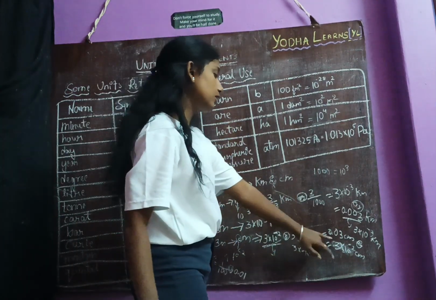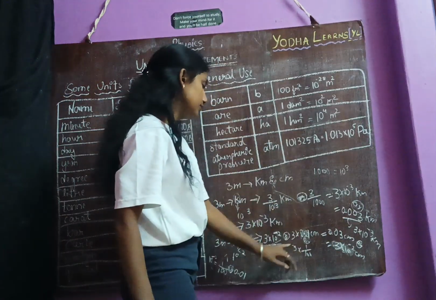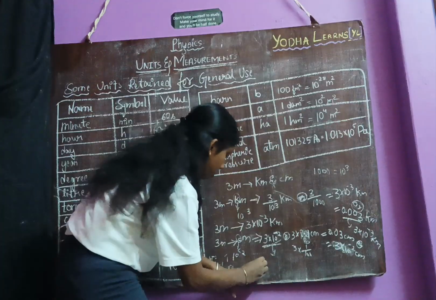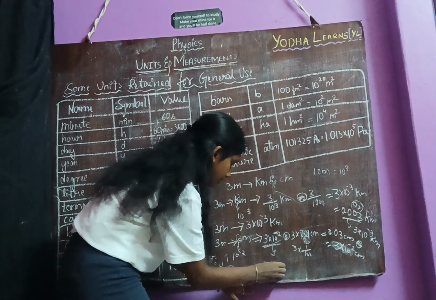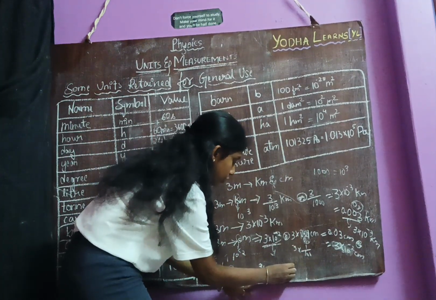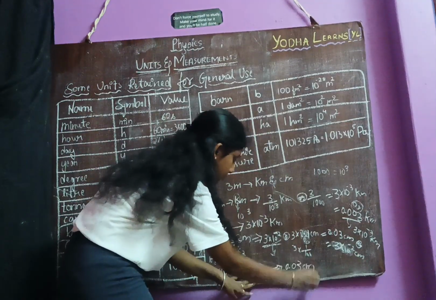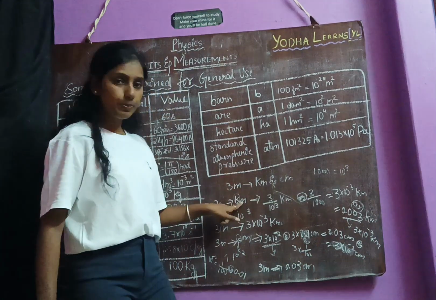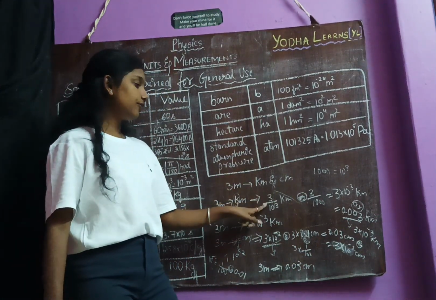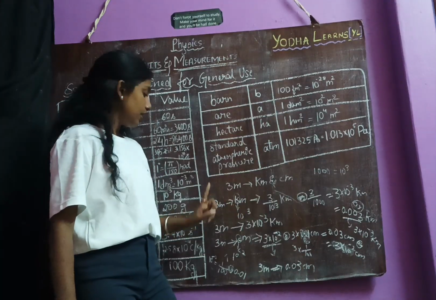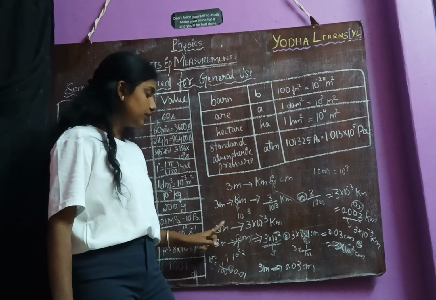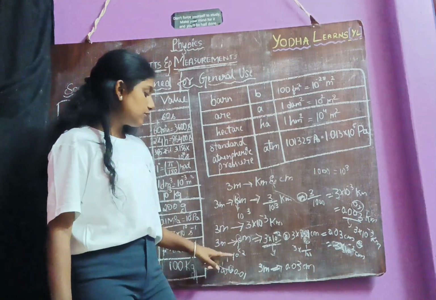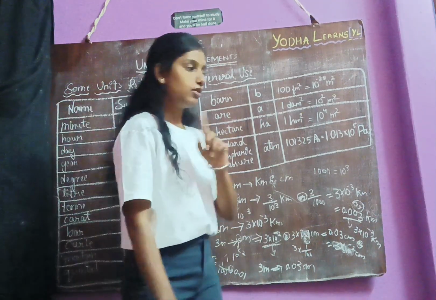But if you want to write it in terms of value, then you need to multiply, and you will get 0.03 centimeter. Therefore, what is the 3 meter conversion to centimeter? It is 0.03 centimeter. So always remember, if you are going to convert from the smaller value to the bigger value, then you need to divide by the value of the prefix. If you are going to convert from the bigger value to the smaller value, then you need to multiply by the value of the prefix. Okay, remember this.